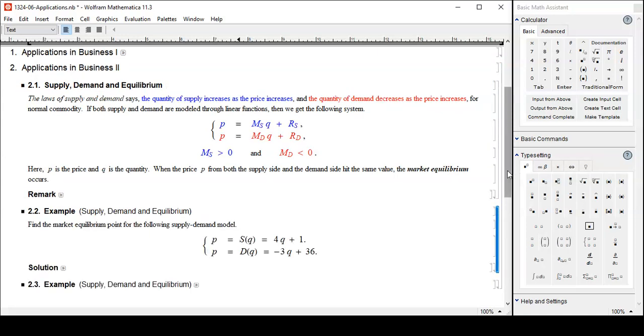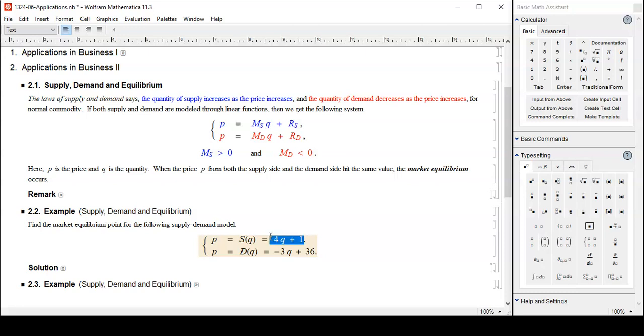Find the market equilibrium point for the following supply and demand model. The supply is 4Q plus 1, S of Q, and D of Q is the demand. Sorry about that.